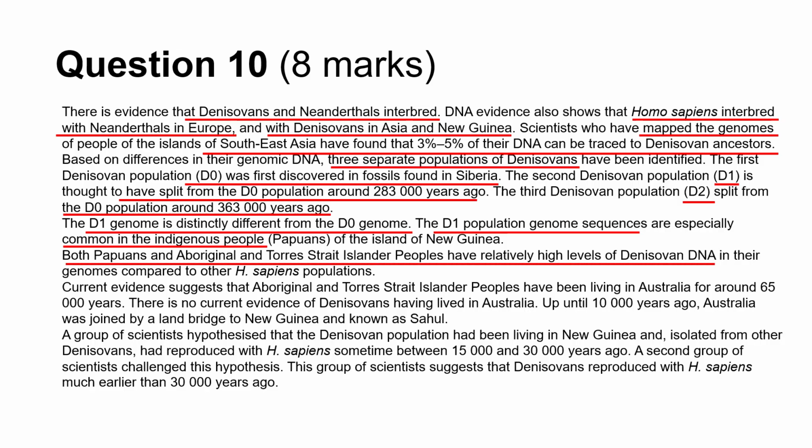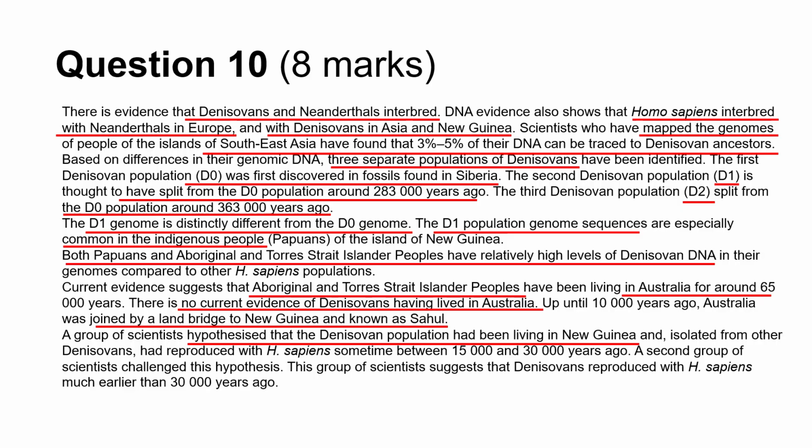Both Papuans and Aboriginal and Torres Strait Islander peoples have relatively high levels of Denisovan DNA in their genomes compared to other H. sapiens populations. Current evidence suggests that Aboriginal and Torres Strait Islander peoples have been living in Australia for around 65,000 years. There is no current evidence of Denisovans having lived in Australia. Up until 10,000 years ago, Australia was joined by a land bridge to New Guinea and known as Sahul.